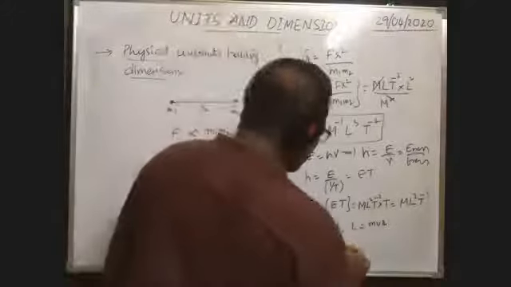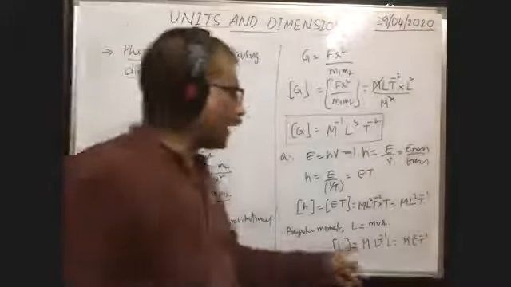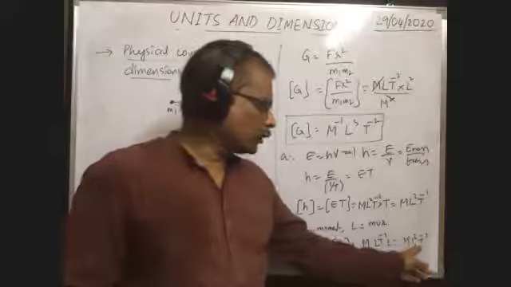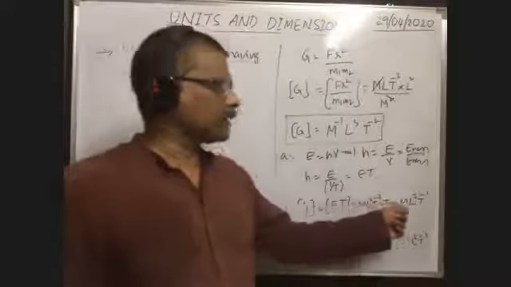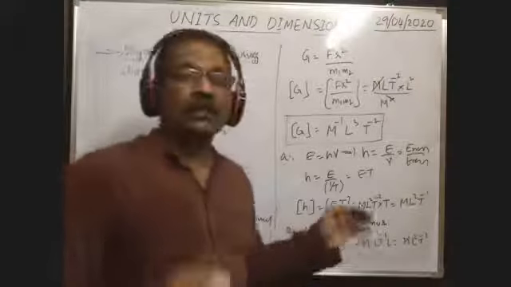Now the dimensional formula of angular momentum is equal to M, that is capital M, velocity means L T to the power of -1, into L. That is equal to M L square T to the power of -1. Here M power is not there, so it is 1. So the dimensional formula of angular momentum is M L square T to the power of -1. The dimensional formula of Planck's constant is also M L square T to the power of -1. That's why Planck's constant and angular momentum both have the same dimensional formula.